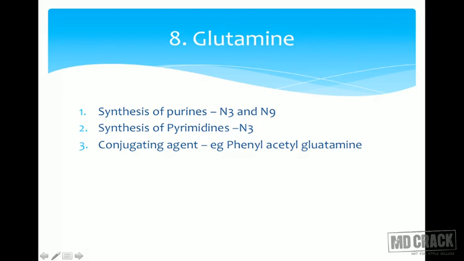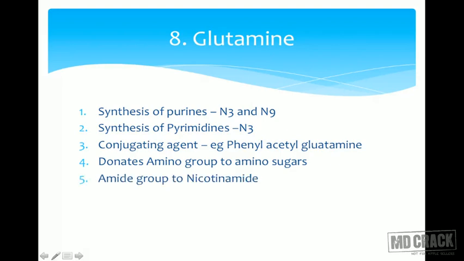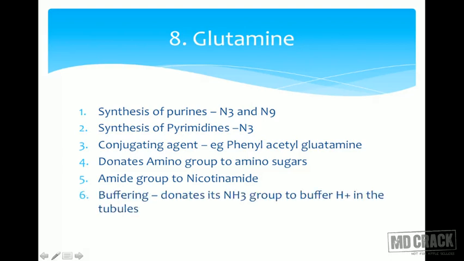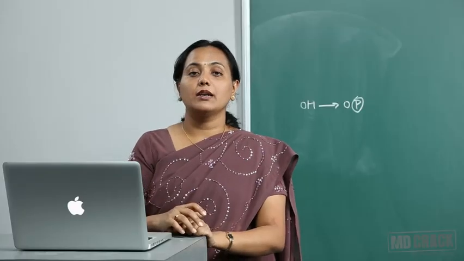Glutamine is also used as a conjugating agent, phenyl acetyl glutamine. It donates amino groups to amino sugars and amide group to nicotinamide. Where have you heard of nicotinamide? NAD, nicotinamide adenine dinucleotide. It is also involved in buffering, especially during acidosis. It donates its amino group to the buffer and helps especially in the tubular buffering during acidosis. Let us go ahead with aspartic acid.